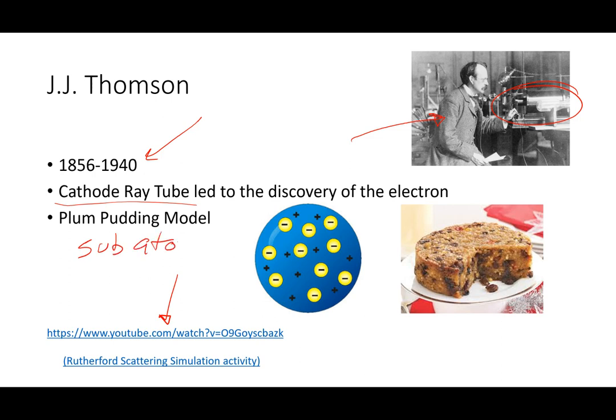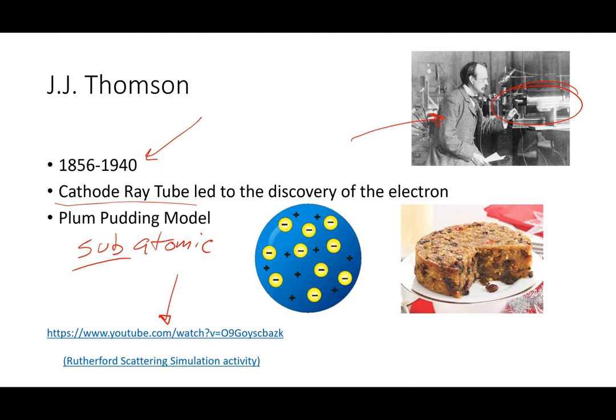Okay, subatomic implies that it's below the atomic level. And we know that there are 3 subatomic particles. There's the electron, proton, and neutron.